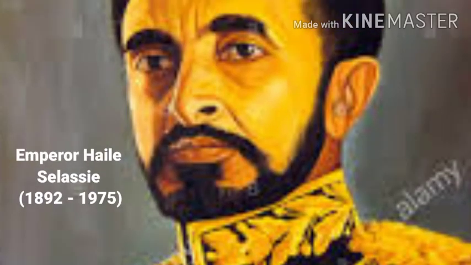Now let's look at Emperor Haile Selassie. Okay, Haile Selassie was a good ruler. He supported a policy of modernization for Ethiopia. He also secured Ethiopia's admission to the League of Nations. In 1931, he abolished the slave trade in the Ethiopian Empire, and that same year, he introduced Ethiopia's first written constitution. But in 1935, Italy invaded Ethiopia, which led to Haile Selassie spending 5 years in exile in England. He only returned to Ethiopia in 1941 after the Italians were defeated by British and Ethiopian forces.